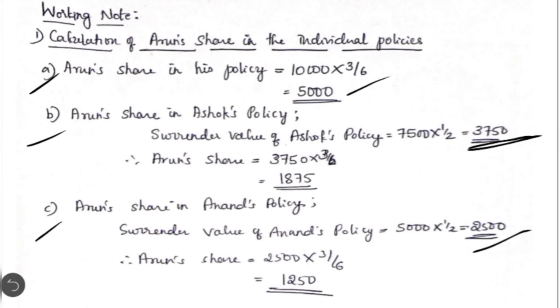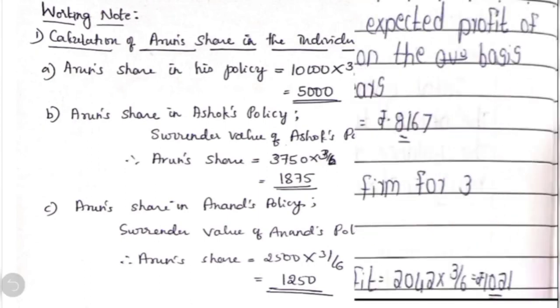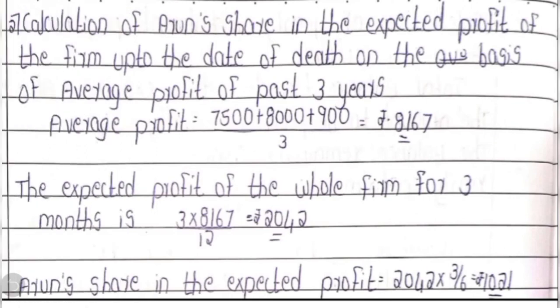Okay, so this is the first working note which we have to show with regard to the deceased partner's share in the individual policies. Then the second working note is relating to his share in the expected profit during the current financial year, and it is now based on which profit? Average profit. First we are going to calculate the average profit of 3 years, 2014, 15 and 16.